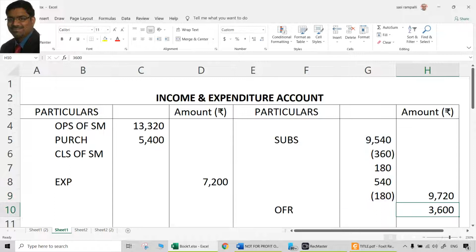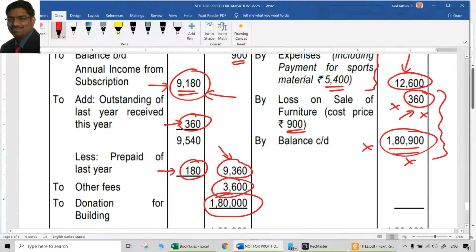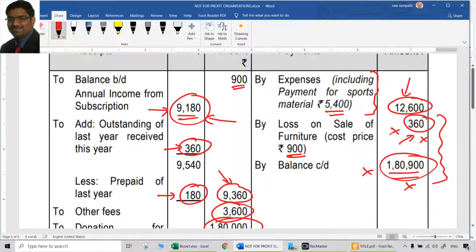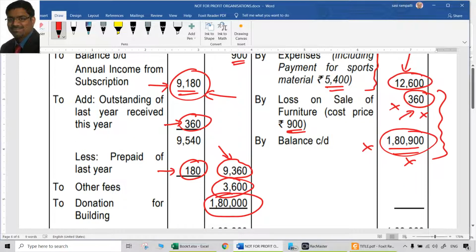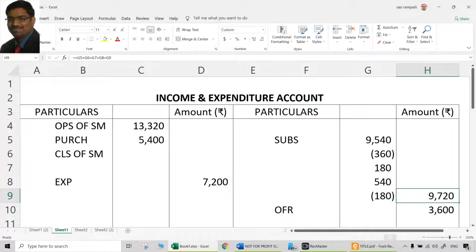That is 9,720, not as shown in the question, 9,180. No, it is not. Why is that? 9,180 did not include the subscriptions which are outstanding. So 9180 plus 540. So 9,720 is the actual subscriptions. That's what is there as income here.